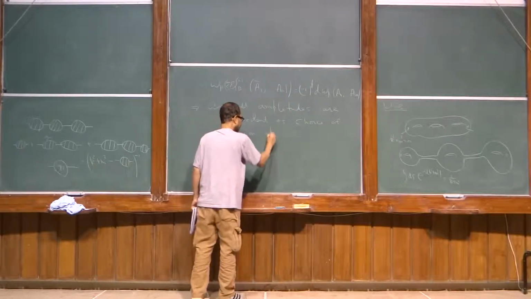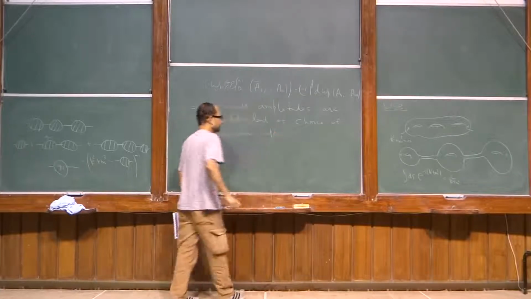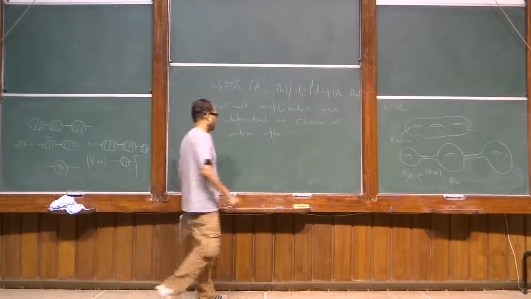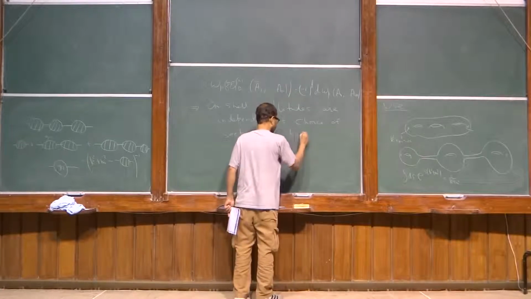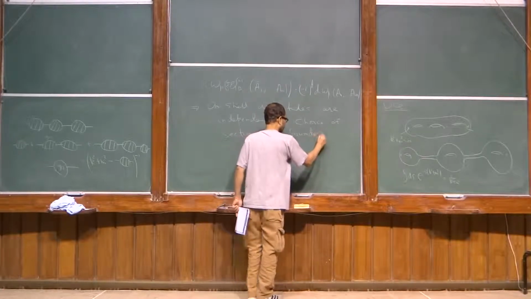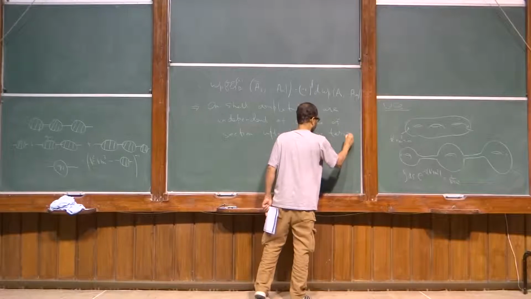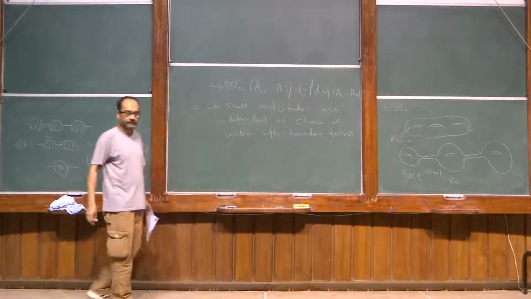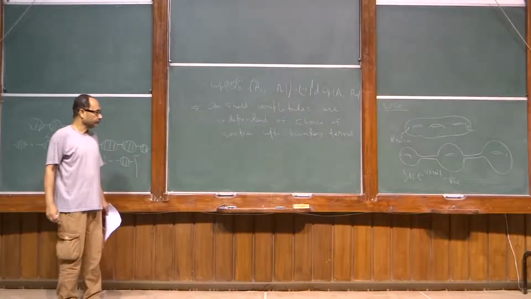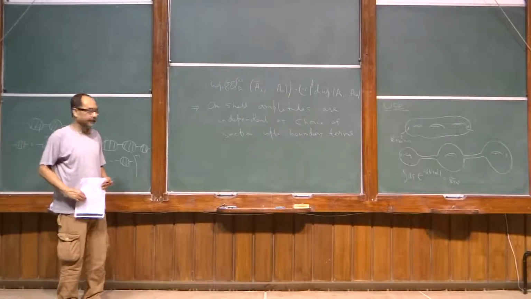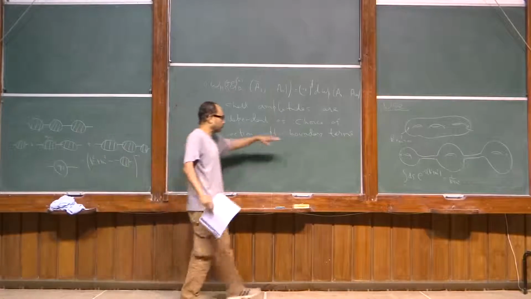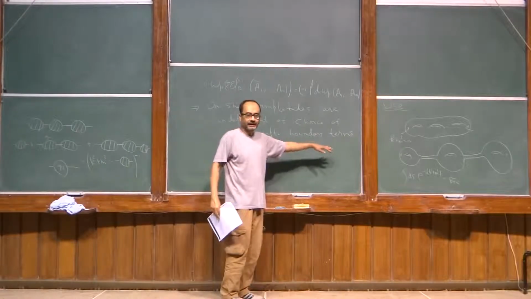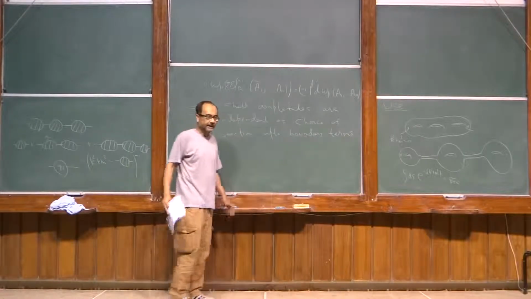But it's independent of the choice of section only up to boundary terms. And to actually show that these boundary terms are zero is in fact a big headache.